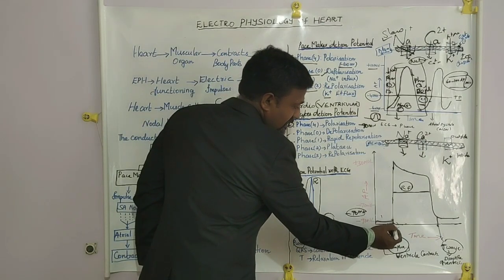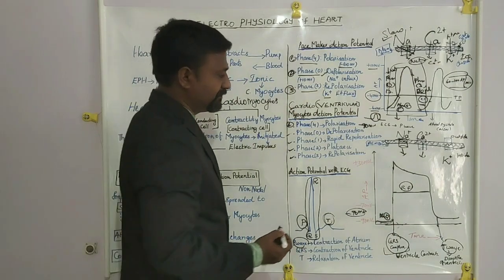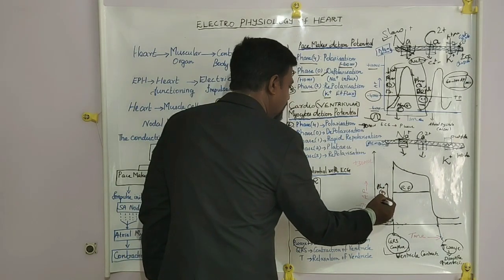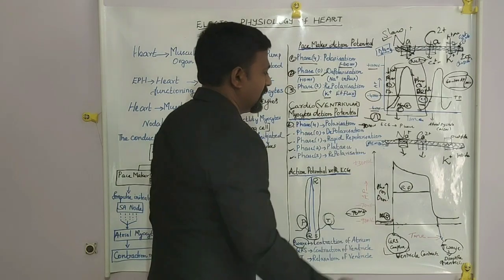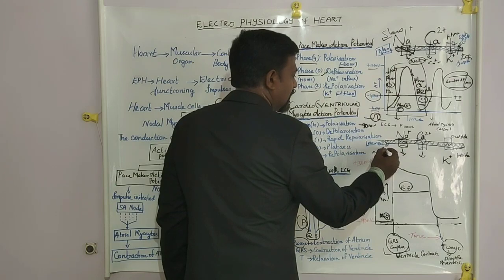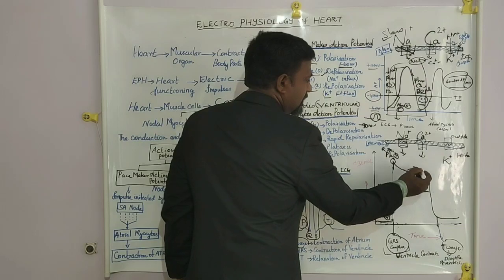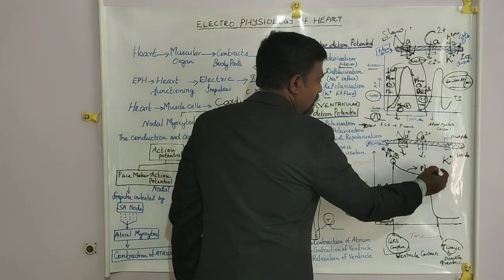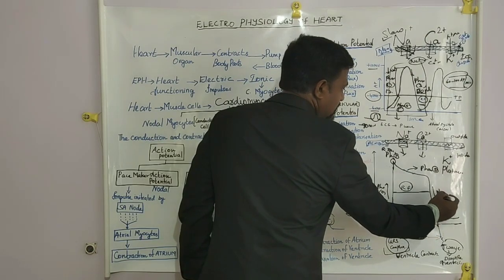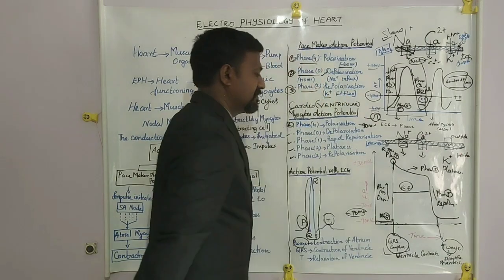This area is for the phase 4 polarization, and this area is for phase 0 depolarization, and this area is called phase 1 rapid repolarization. This area is phase 2 plateau, this area is phase 3 repolarization.